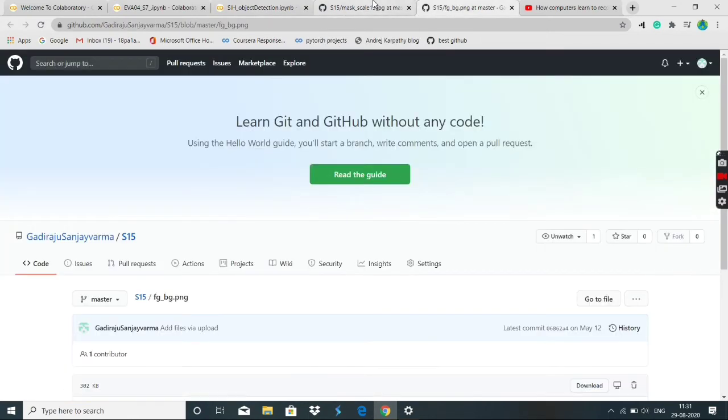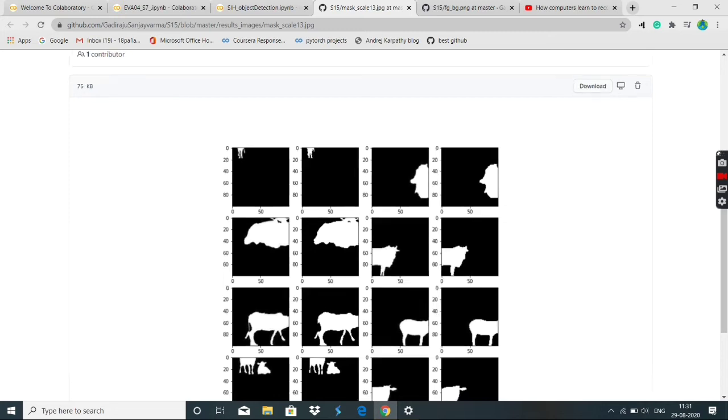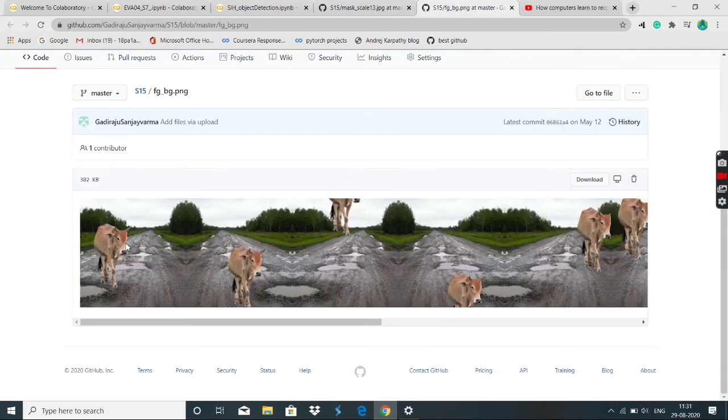So this is a part of an assignment of the course that I did at School of AI. This is known as image segmentation, guys. Initially, the input to this particular task is a background image, and a second input, the cow on that background. These are two inputs to a function, guys. Let's assume that the model is a black box, and the input is this plain background, and the next input is the cow on the background.